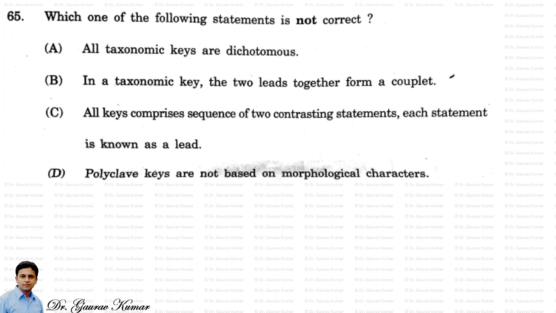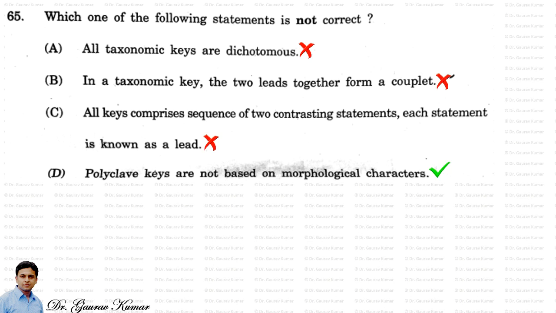Next question, which one of the following statements is not correct? All taxonomic keys are dichotomous. Correct. In a taxonomic key, the two leads together form a couplet. Yes, this is also correct. Then option C, all keys comprise a sequence of two contrasting statements, each statement is known as a lead. This is also correct. And D, polyclave keys are not based on morphological characters. No, this is wrong, because a polyclave key includes a large number of characters, including the morphological characters also.